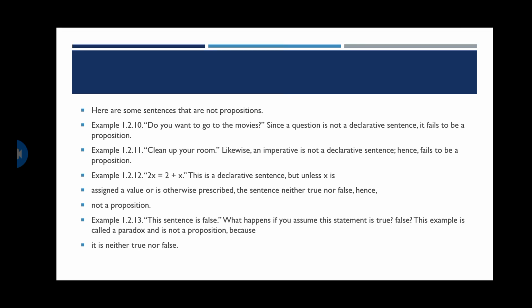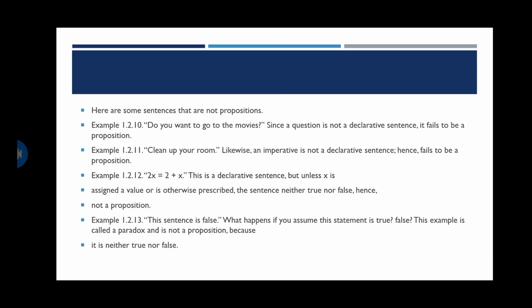This sentence is false. What happens if you assume that statement is true? False. This example is called a paradox and it is not a proposition because it's neither true nor false. This sentence is false. Like, how can you say this sentence is false? It may be true even.